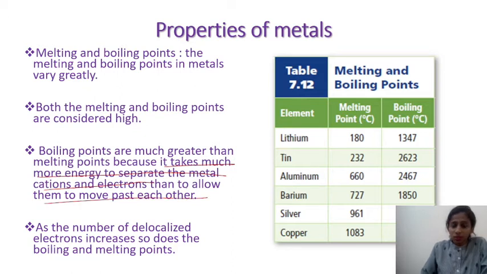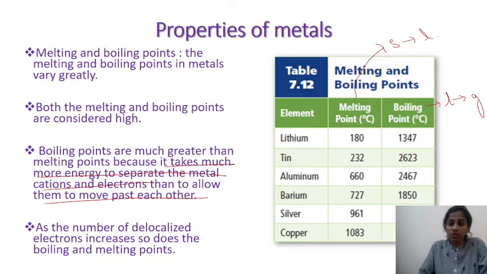That is, for boiling, you are going to convert from liquid to gas, which requires more energy. So you know that metals are basically solid. So conversion from solid to liquid and then to gas will require more energy when compared to melting of a solid to liquid. So the boiling points are higher when compared to the melting points.